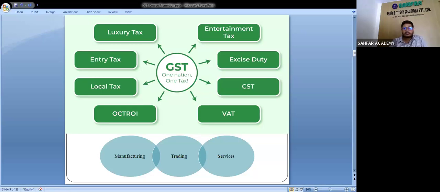After coming of the GST in the year 2017, those taxes were subsumed, because the government of India took up a pilot project, one nation one tax in India. Those earlier taxes covered the manufacturing sector, trading sector and service sector, and GST also covers these three sectors: manufacturing, trading and services.